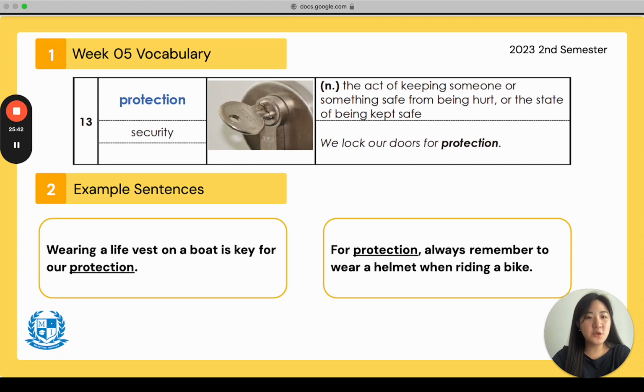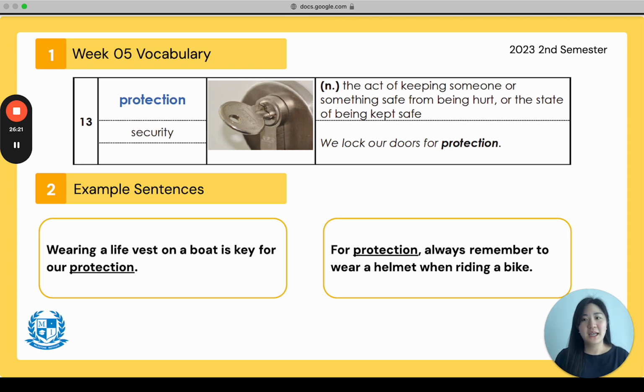Everyone say, we lock our doors for protection. Good. Another version of protection here is wearing a life vest on a boat is key for our protection. You have to wear a life vest. They're usually red or yellow, or they can come in different colors and sizes. But wearing that is for our protection on a boat. Why? Because if we're on a boat, maybe we fall over into the water and we don't know how to swim. The life vest for us will keep us safe and help us float for protection.